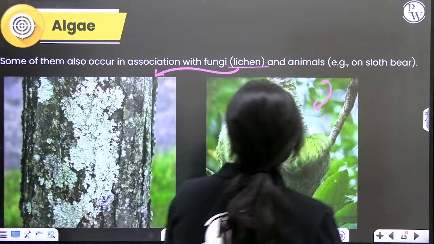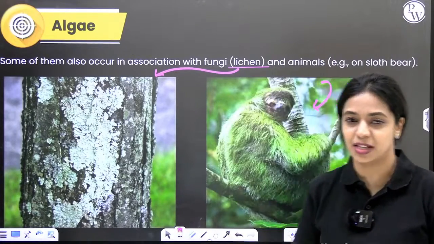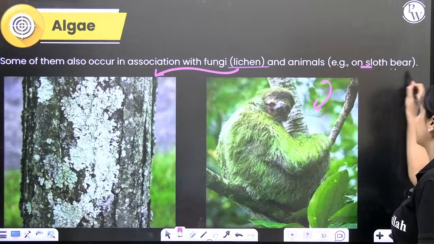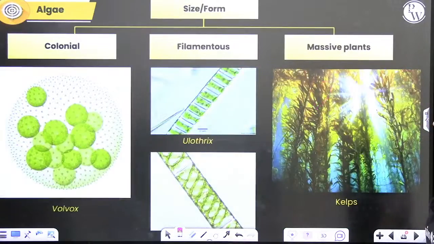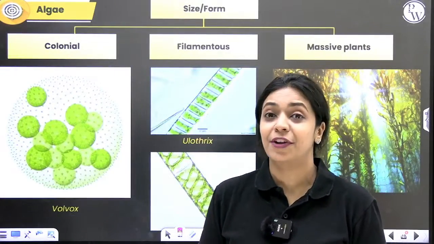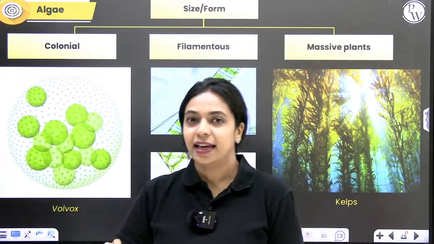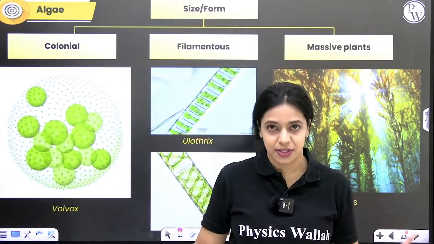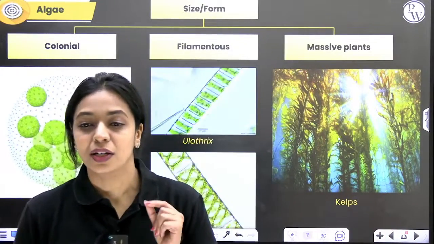So sometimes algae have symbiotic association with other organisms as well. Two examples are lichens and the sloth bear. Now, let's talk about the difference in the size and form of algae. Algae come in so many different forms and their size also is variable. Some of them are colonial.